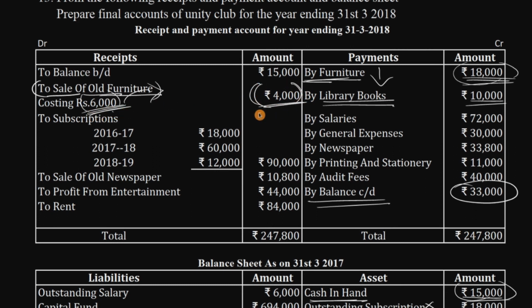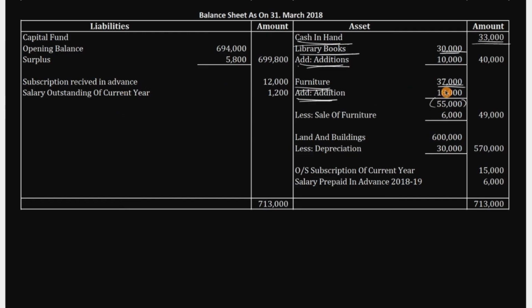Should not consider 4,000, because in a balance sheet you should write the actual amount. So this is the actual amount we are getting sold, 6,000. So minus 6,000. If you subtract, you will get 49,000.